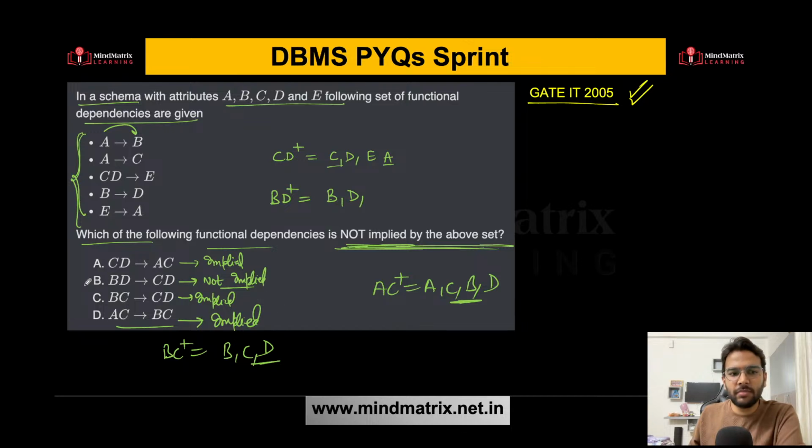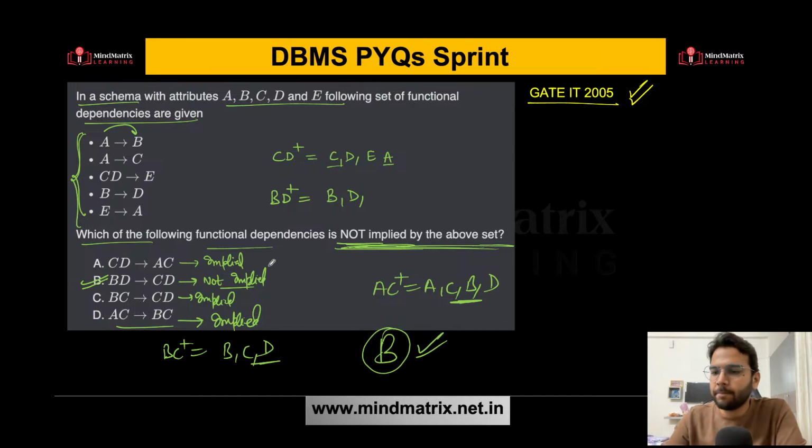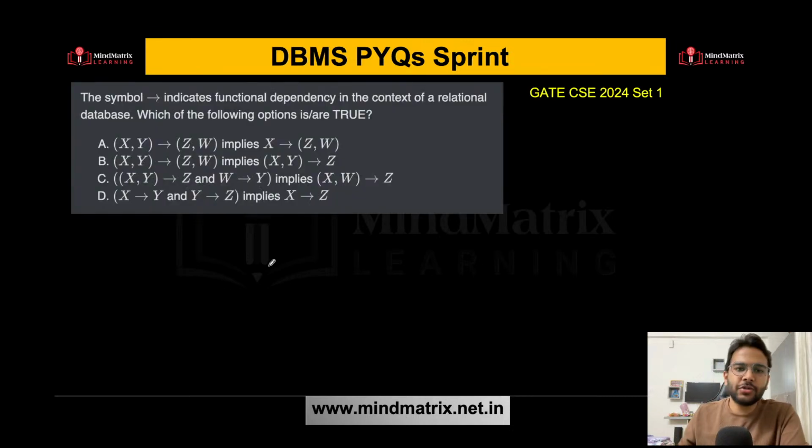Right? So option B is the correct answer here, which is not implied. Is this clear? Any doubt, anyone? Let's proceed to the next question now.